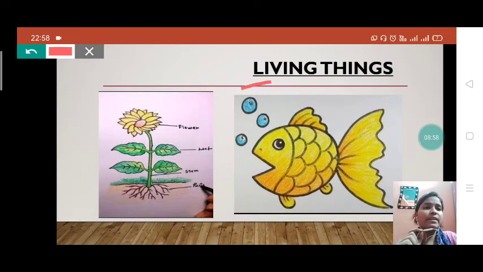See here, students, living things. In living things you can draw plants, animals. I have drawn a fish and a flower. You can draw a boy, a girl, any animal and any other living things. Okay, now this is living things, students.